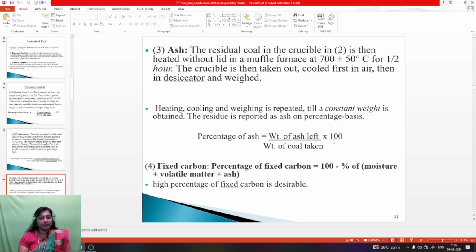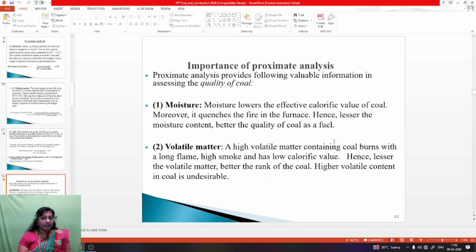The final, the fixed carbon. We can find out the fixed carbon percentage, use this formula: 100 minus percentage of moisture content plus volatile matter plus ash content. Then high percentage of fixed carbon is desirable. Then second process is the importance of proximate analysis. The proximate analysis provides the following valuable information on the quality of coal.